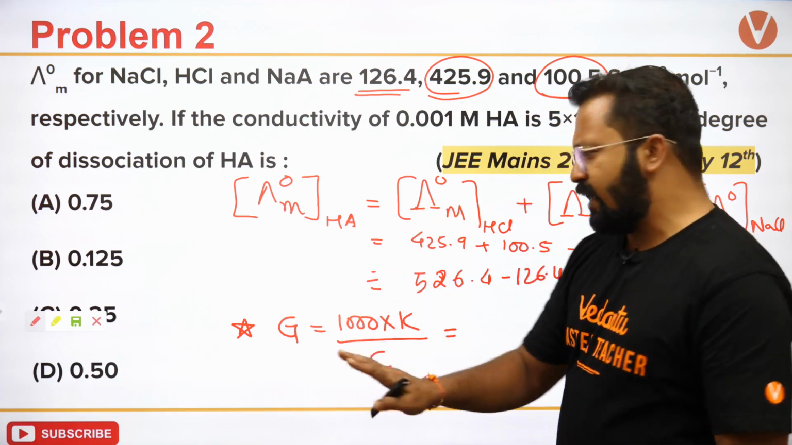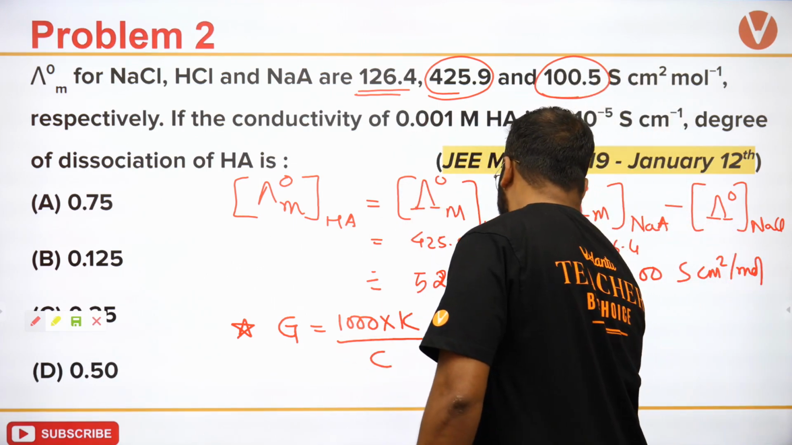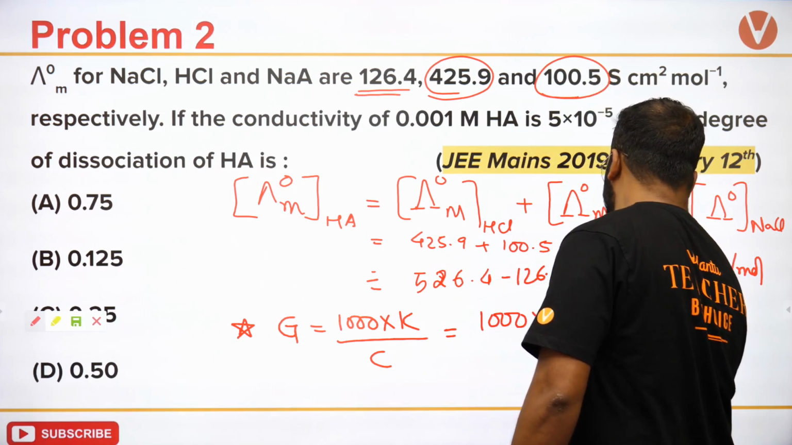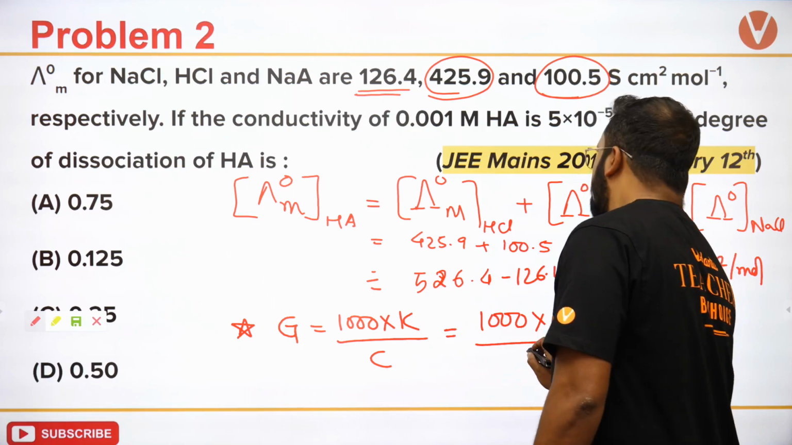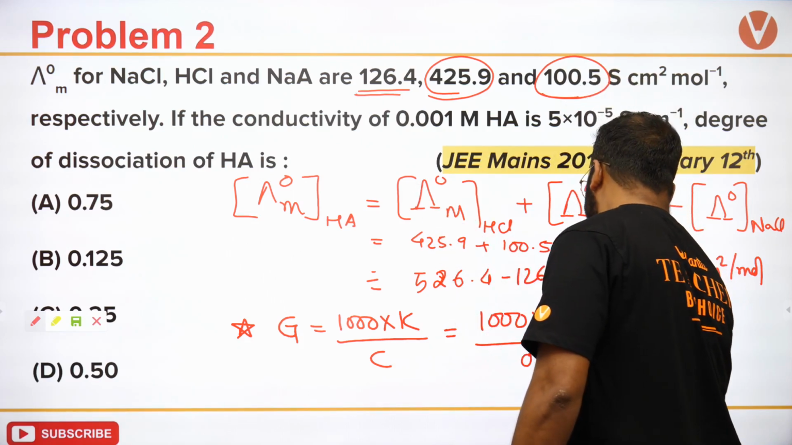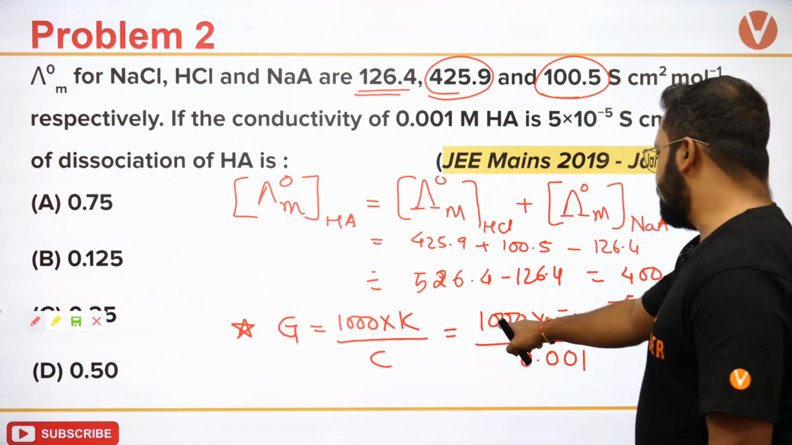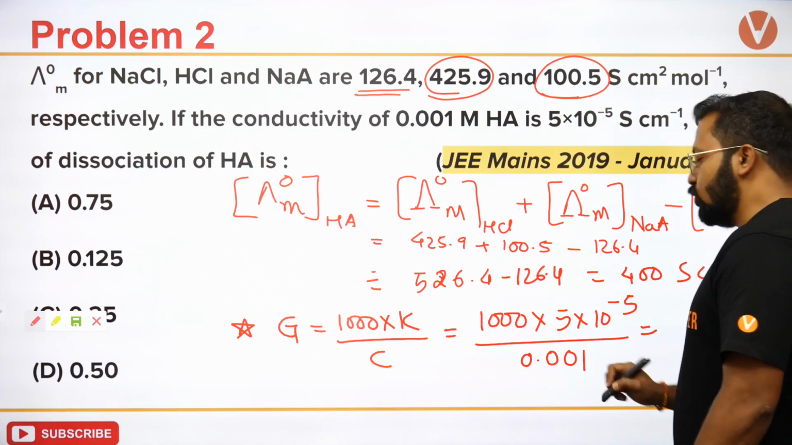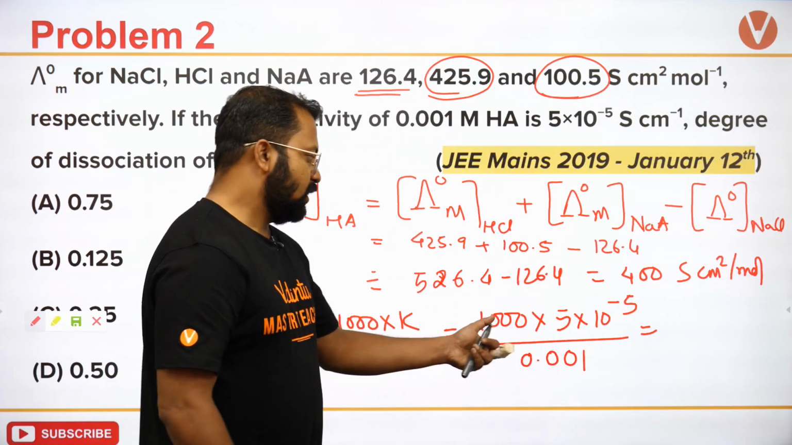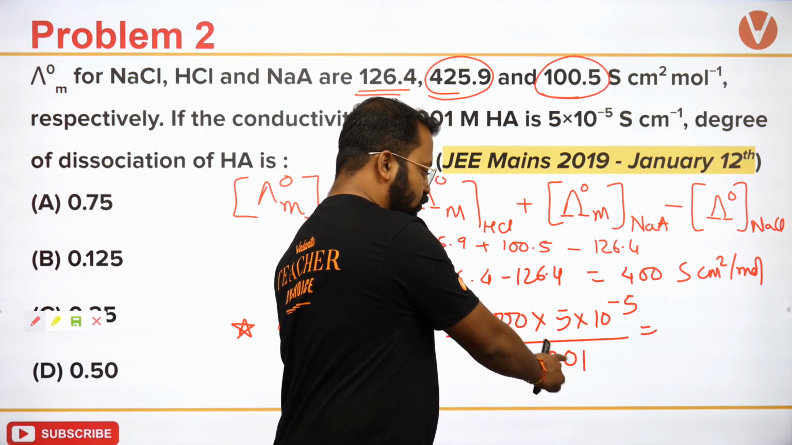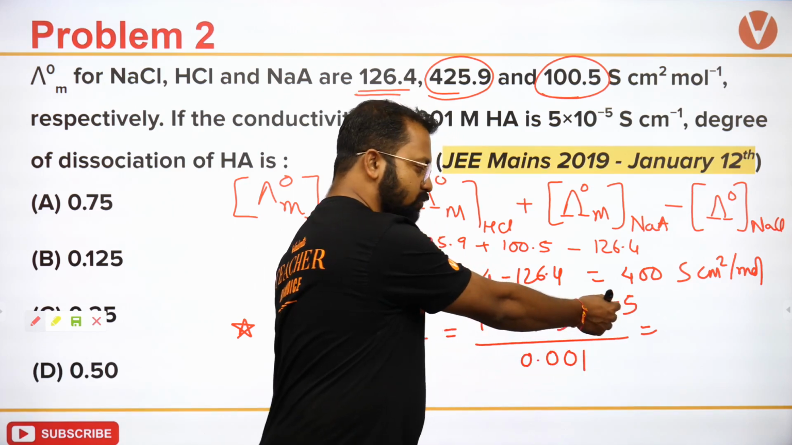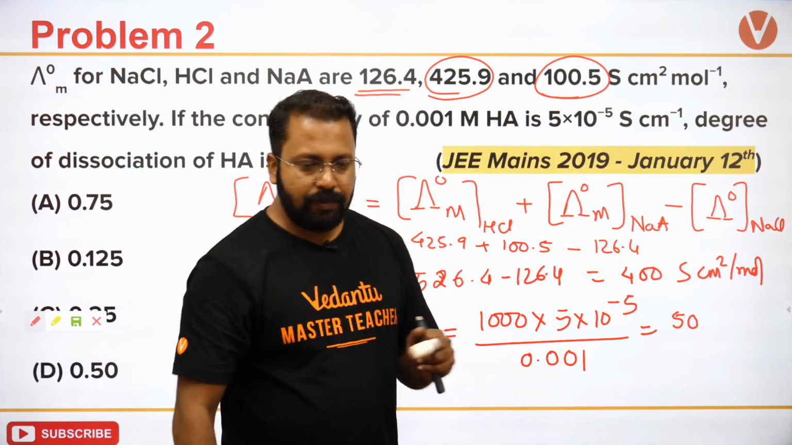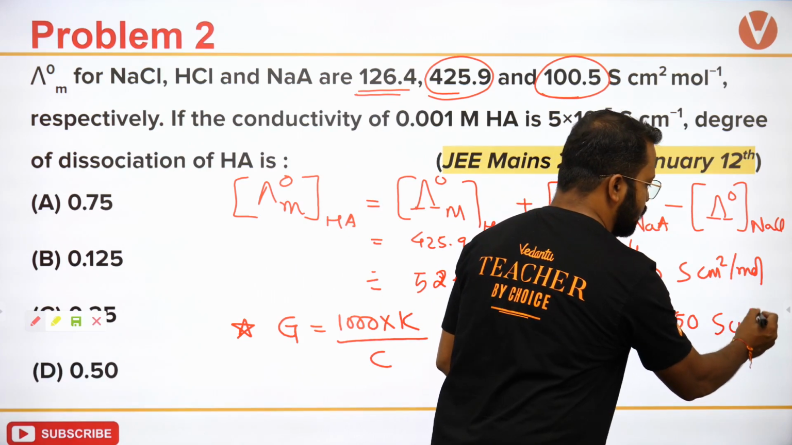What is the actual value of conductance for this? How much should it be? 1000 times 5 times 10 raised to minus 5 upon C, which is 0.001. So this will be 10 raised to 3 upon 10 raised to 3, which goes up as 10 raised to 6. This will turn out to be 50 Siemens centimeter square per mole.